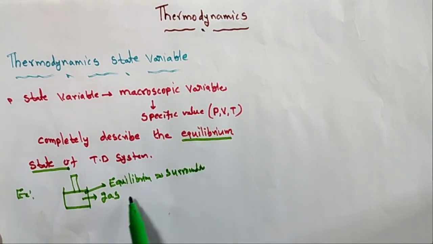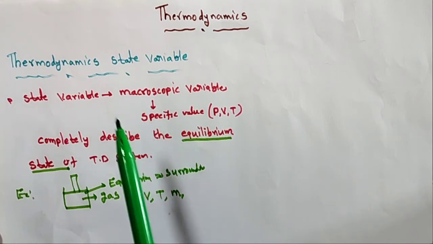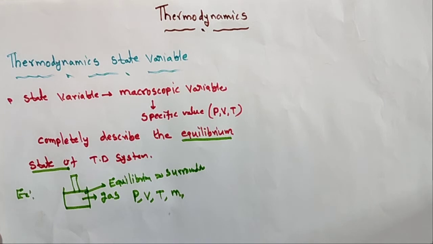So this gas has specified values, specified coordinates, such as pressure, volume, temperature, mass of the gas, or density. These variables are called state variables. State variables specify or completely describe the equilibrium of the thermodynamic system.